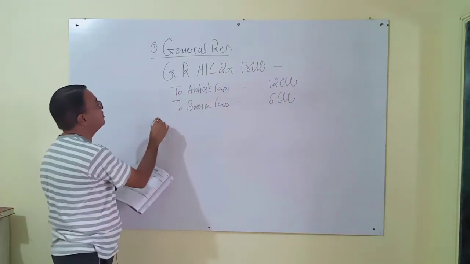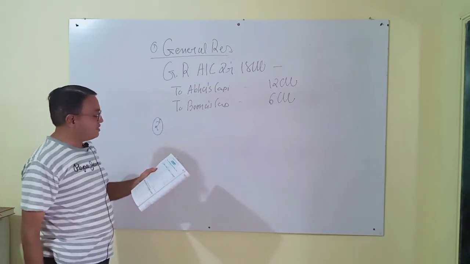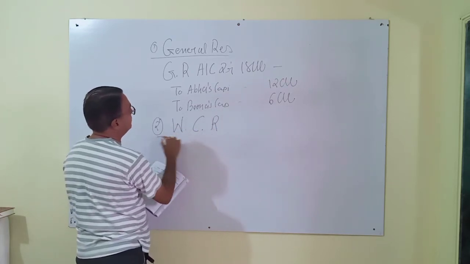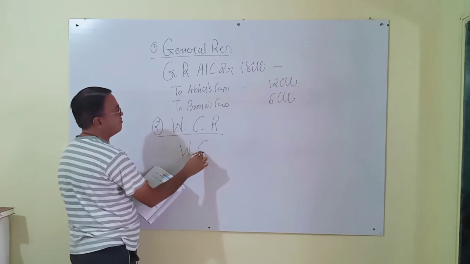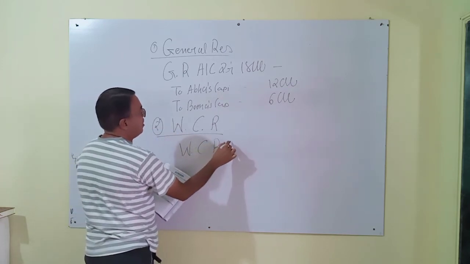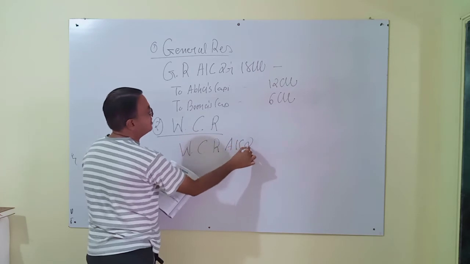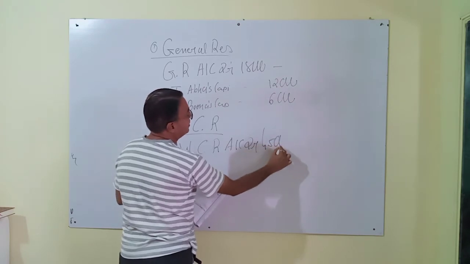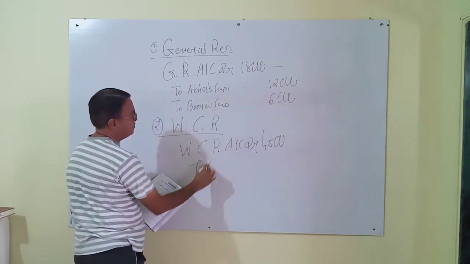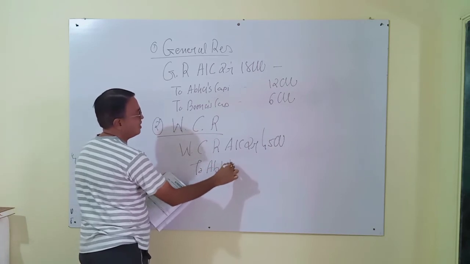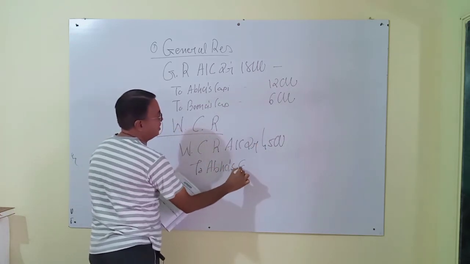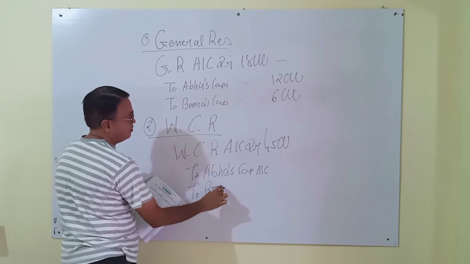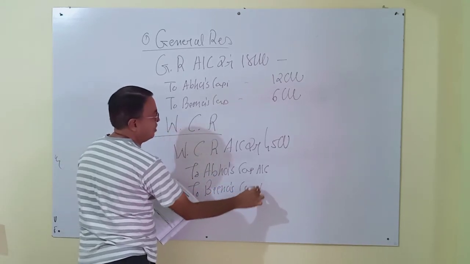Second is workmen's compensation reserve. Journal entry for this workmen's compensation reserve account: debit rupees 4,500, to Abha's capital account, to Bina's capital account.